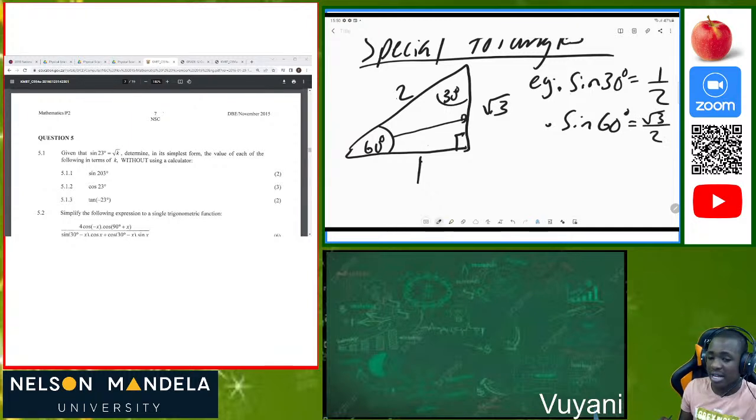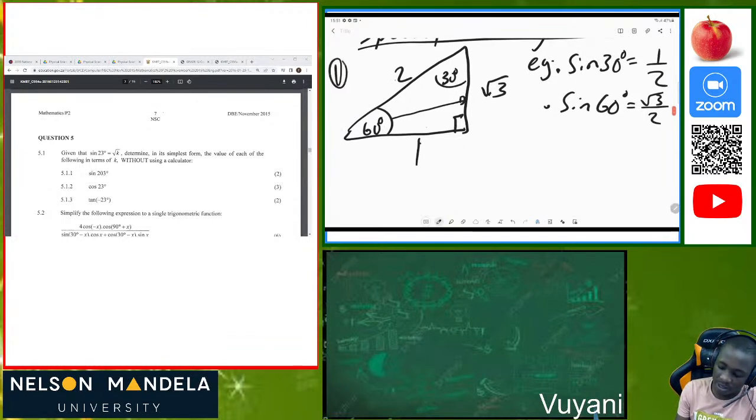Hypotenuse is always the longest side, and the longest side is always opposite the right angle, or the 90 degrees angle which we are given in the question. So bear in mind that this is so important and so essential that you understand that concept, so that you cannot forget this. As I was saying earlier, you are not allowed to use your calculator in this kind of instance. When you're given this kind of question, make sure that you don't use your calculator in the process, because you won't be rewarded full marks. So this is my first special triangle.